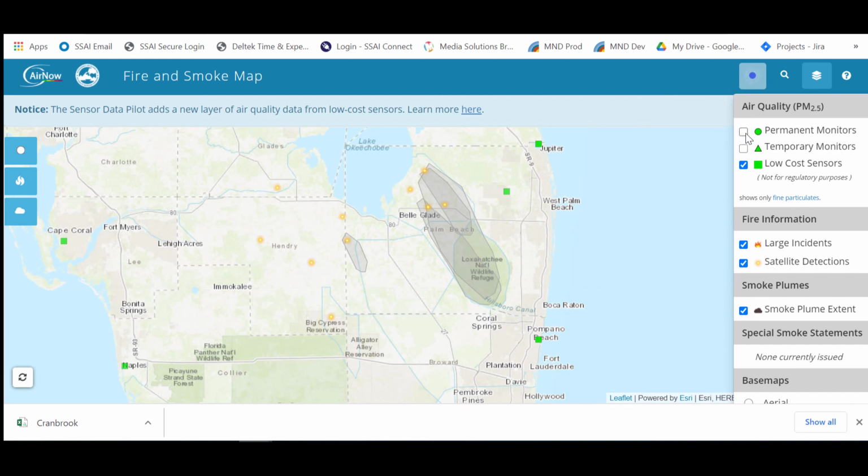If I now put the permanent monitors on, I can see where there are permanent monitors quite close to the low-cost sensors. Sometimes, if they're co-located, the permanent monitor circle could even completely cover up a square for a low-cost sensor. So we see that we have some sensors that are located quite close to each other, and those would be great opportunities to get some Purple Air data and then compare it to EPA data. Okay, so we see this smoke here, which is very interesting.